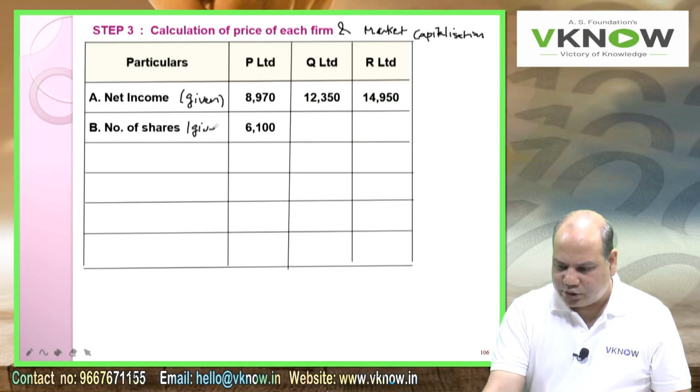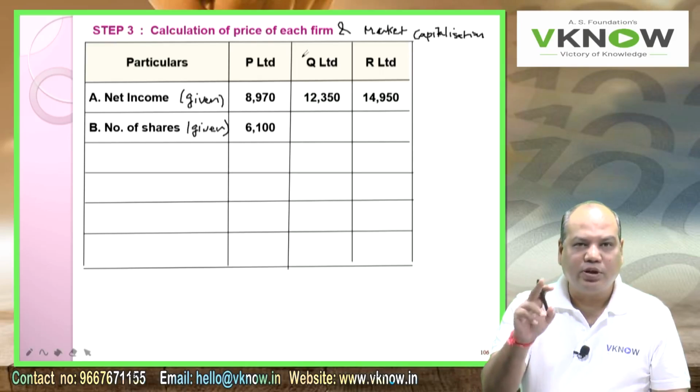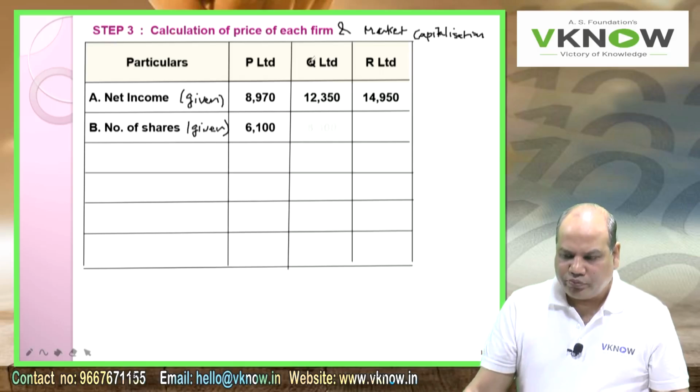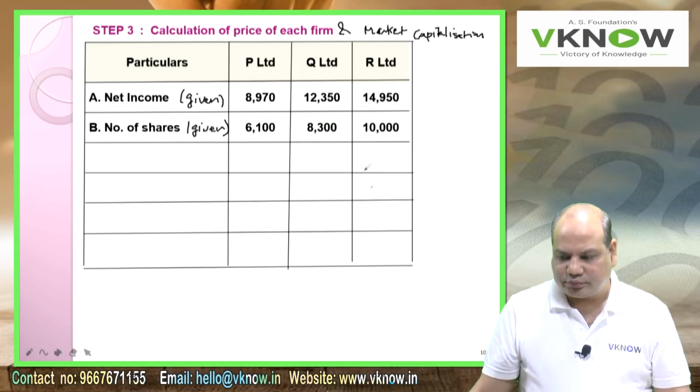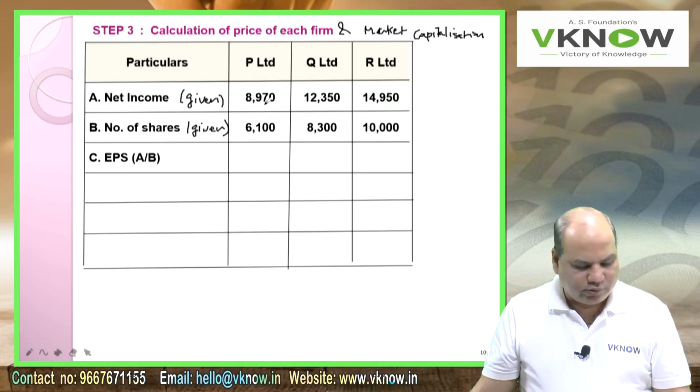Search for number of shares. If P ratio is given, the formula to get the price is EPS into P ratio. So we need to reach EPS, number of shares. Therefore EPS, A by B. On your calculator, 8970 divided by 6100,